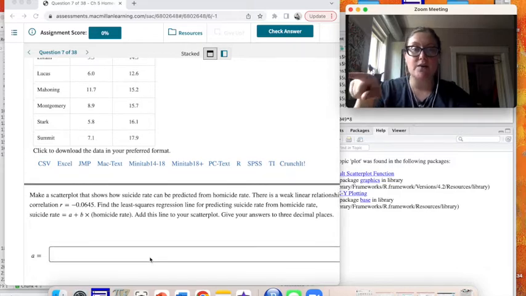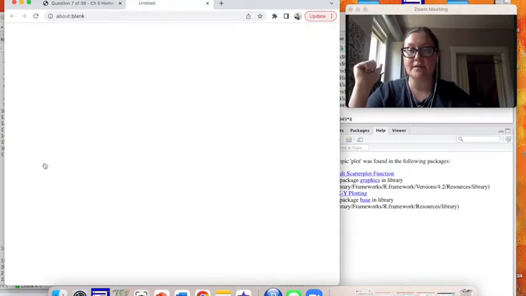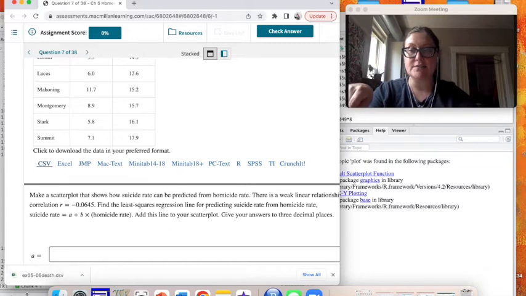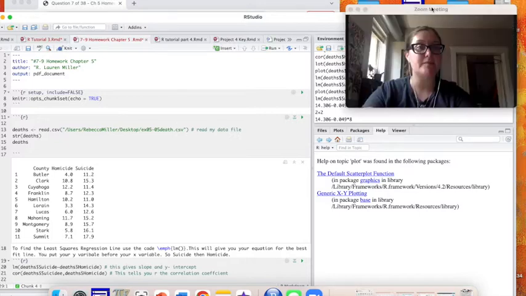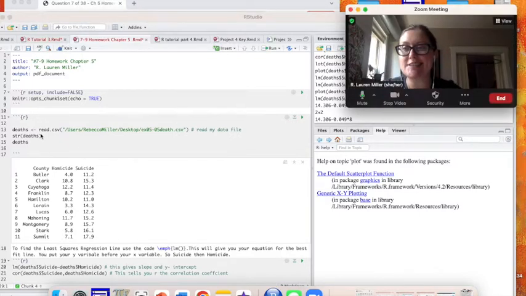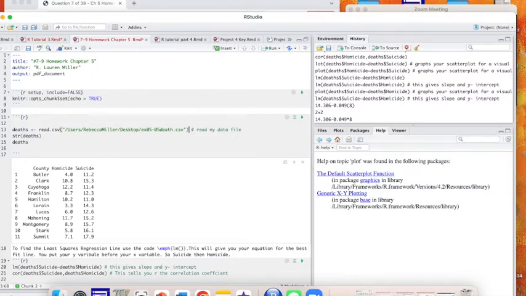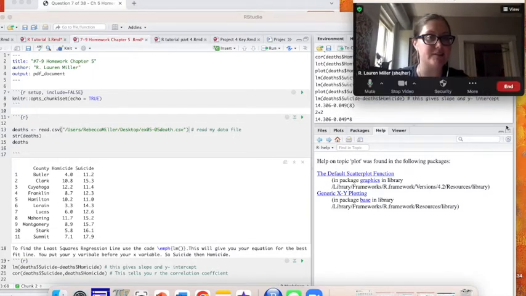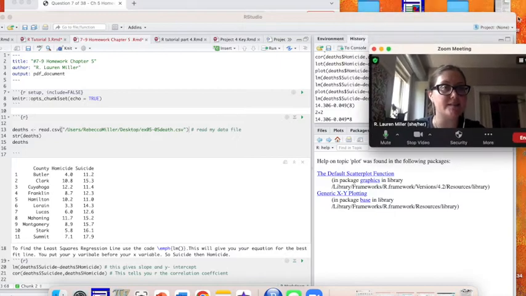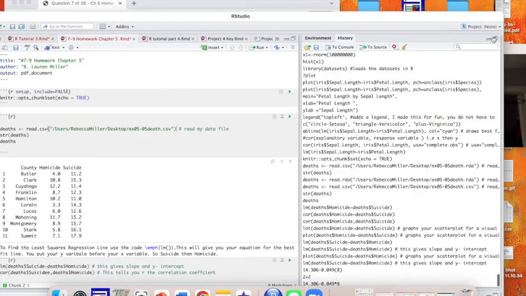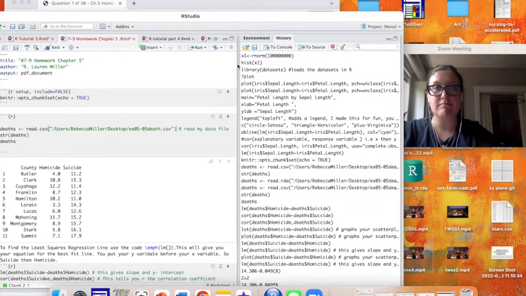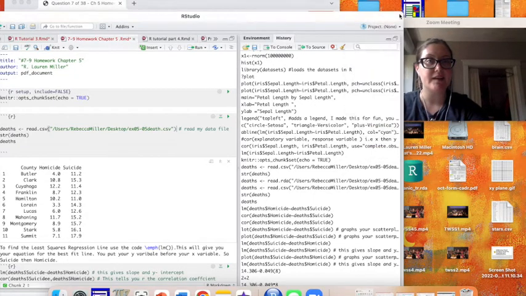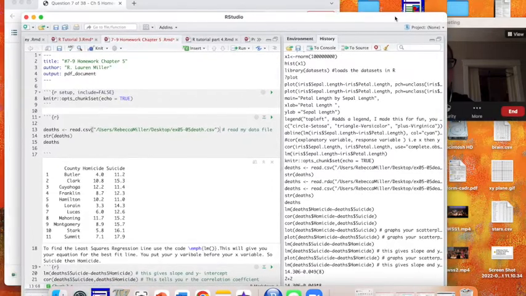So let's go ahead and download our code, right? I downloaded it as a CSV, and then I go into R. And the first thing I want to do is, I lost me. The first thing I need to do is call in that data file. I thought this would make it so you could see me. Apparently not. Okay, well, so much for seeing me.